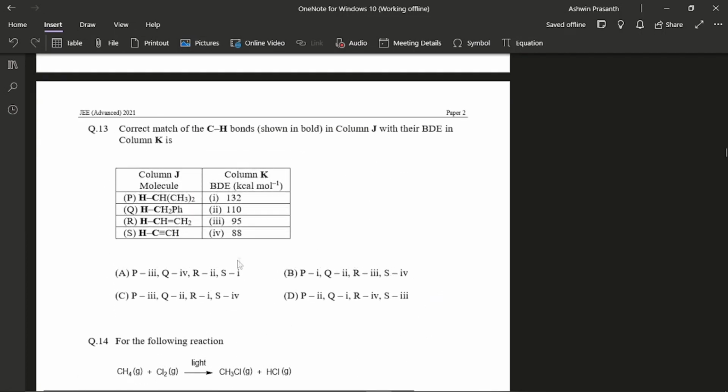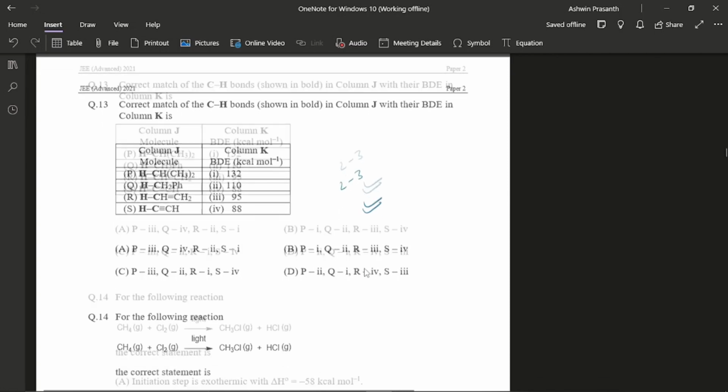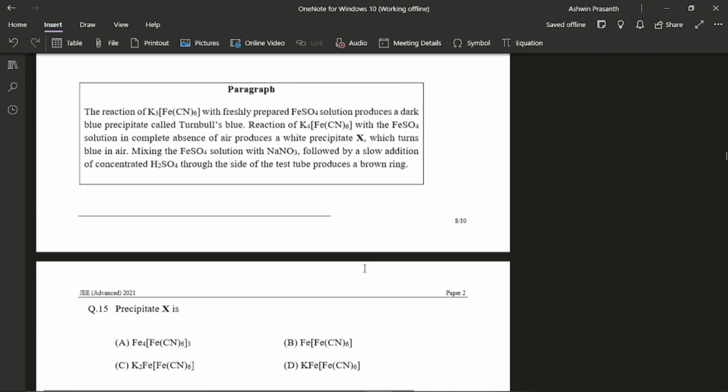In this question, I used the information given in the paragraph and arranged these bonds in terms of strength, then matched them correspondingly and got it. But it took some time, I think 2 to 3 minutes. After that, I was able to solve it, so this was over.